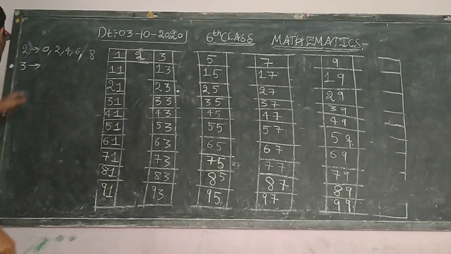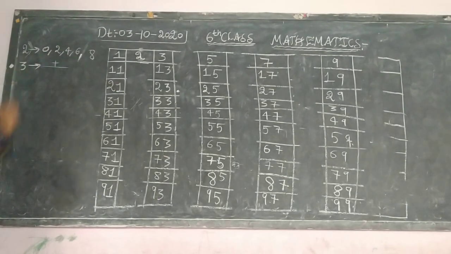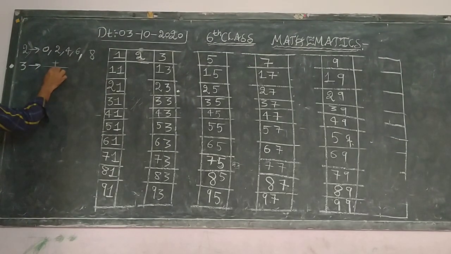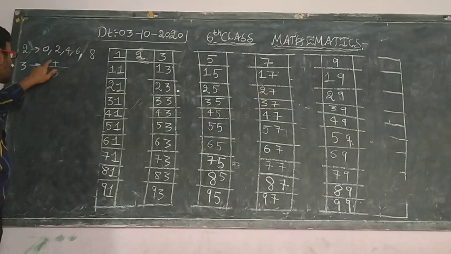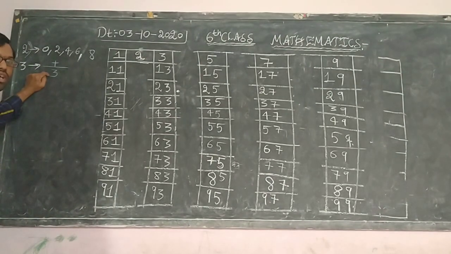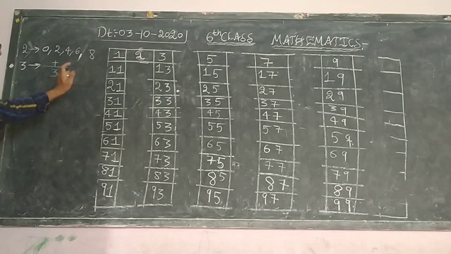So what is the divisibility rule of 3? It means adding the digits. After adding all the digits in a number, whatever the result is, that should be divisible by 3. That should be there in the multiplication table of 3. So the numbers which go in the 3 table, I will be rubbing those numbers.